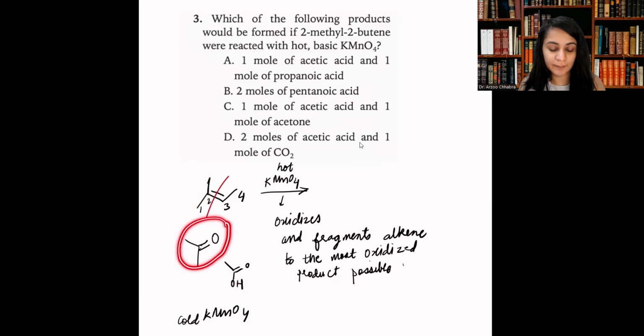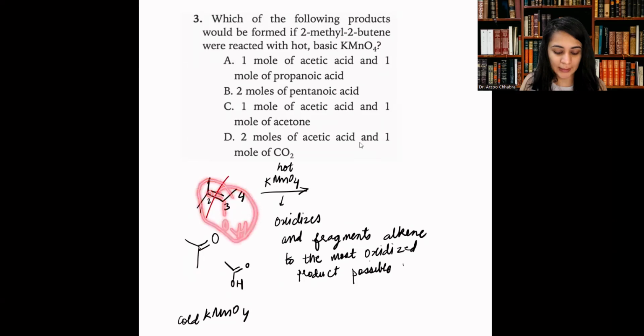However, if you look at the other side of this fragment, we only have 1 carbon, and on this side of the fragment we don't have another carbon. So when we oxidize it, you can make a C double bond O and also an OH. So the second fragment of that alkene can be fully oxidized.